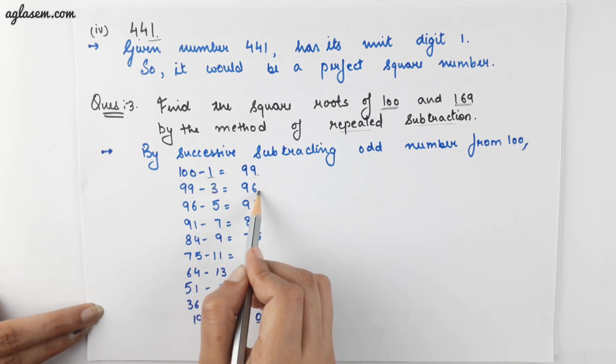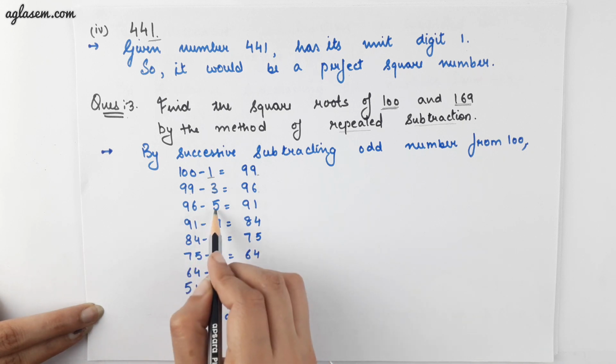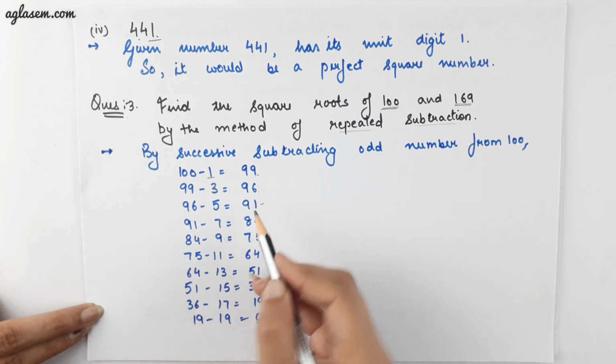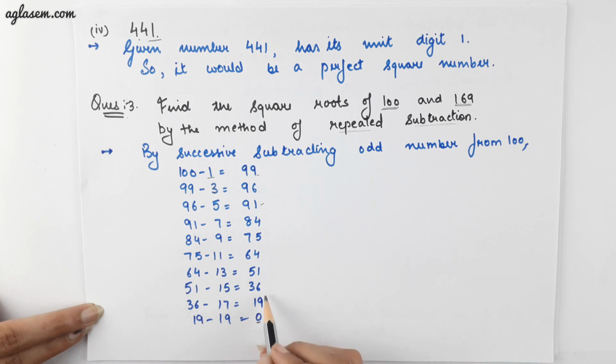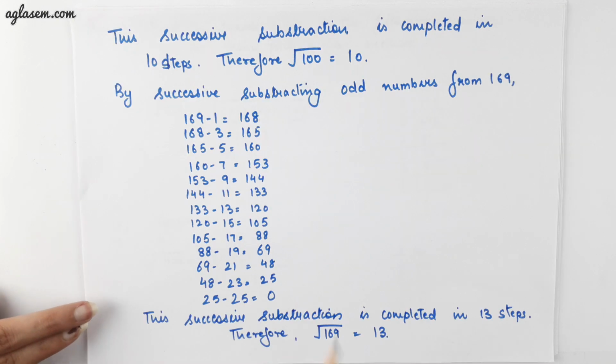We'll get 96. Again, next odd number is 5. Therefore, 96 minus 5 gives us 91. And we will continue this method till we get 0. Here, the second last number we are getting is 19, and the next odd number is 19. Therefore, 19 minus 19 is equal to 0.